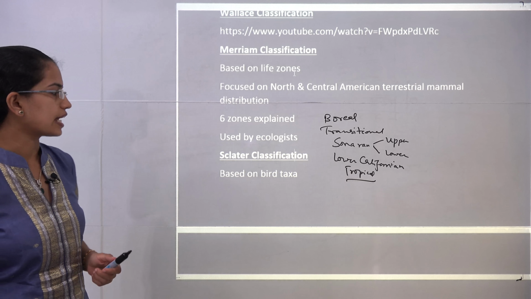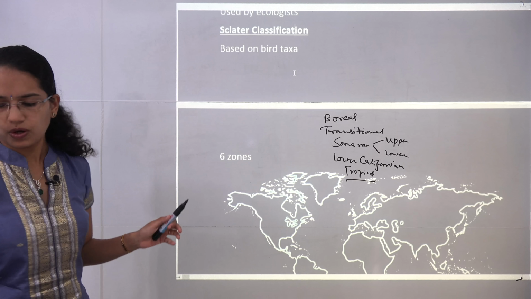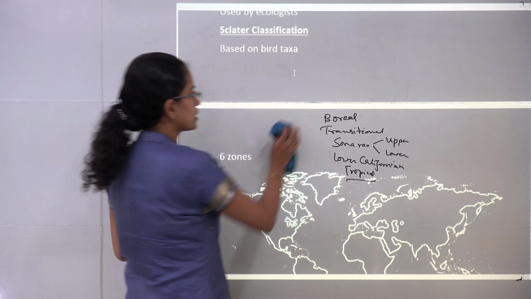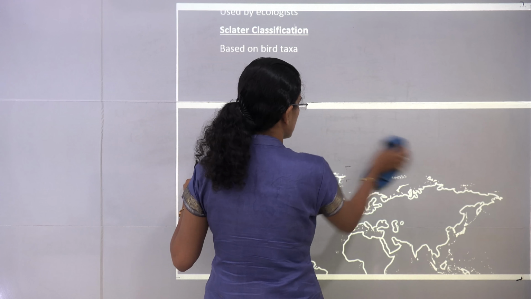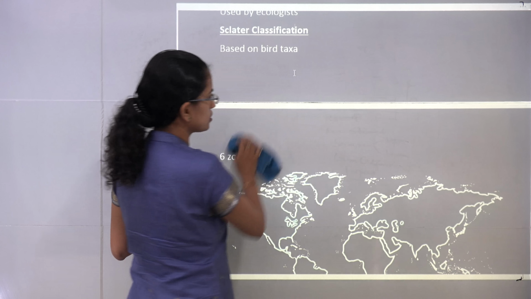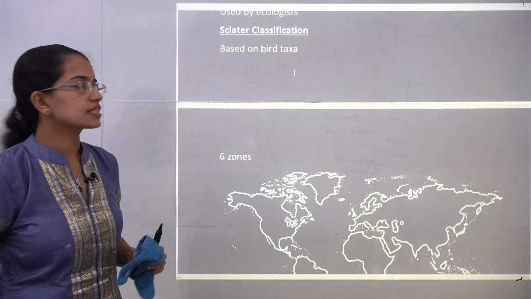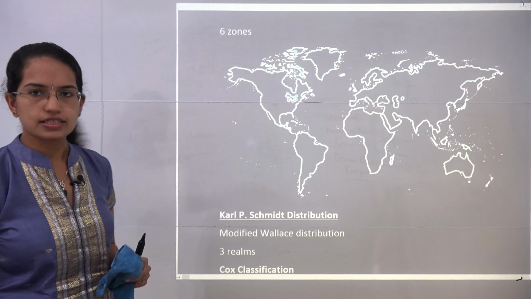The next was Sclater's classification, a very important classification. The key thing to understand here is that he again divided the region into 6 zones. However, his classification was based on bird taxonomy.